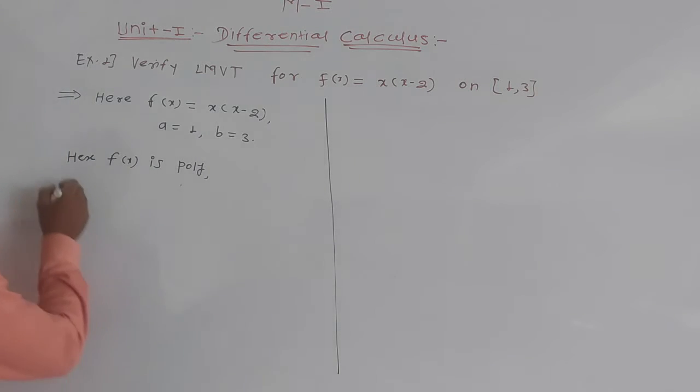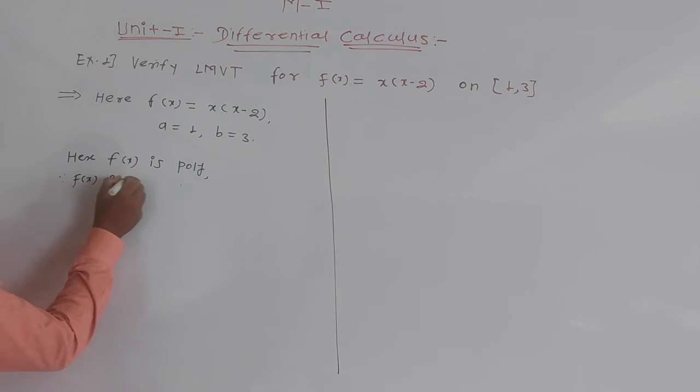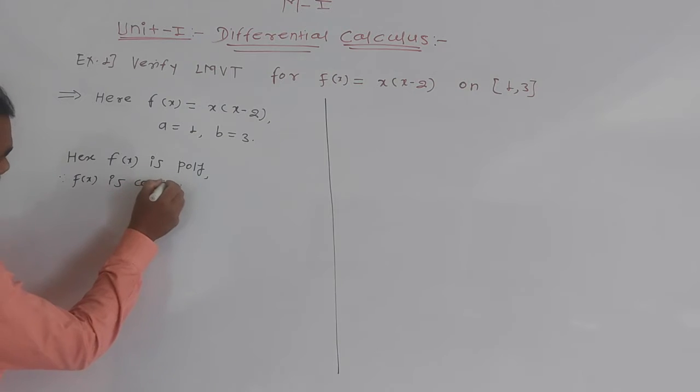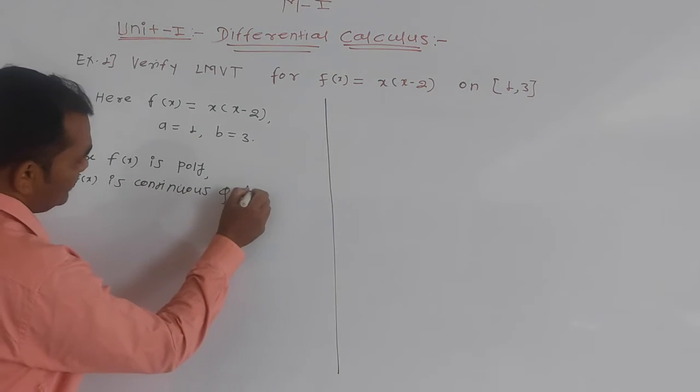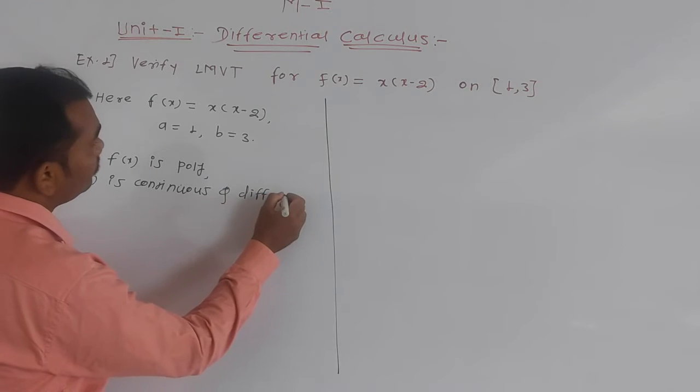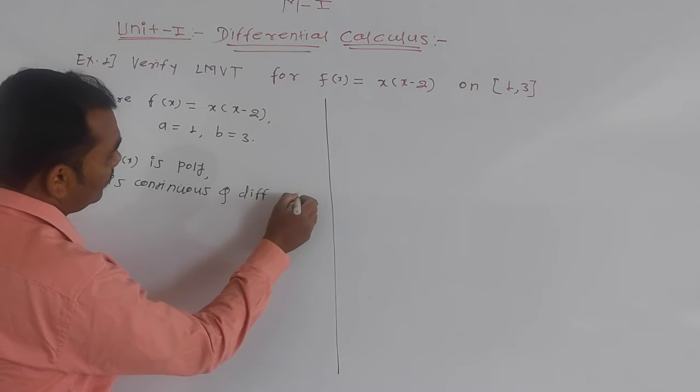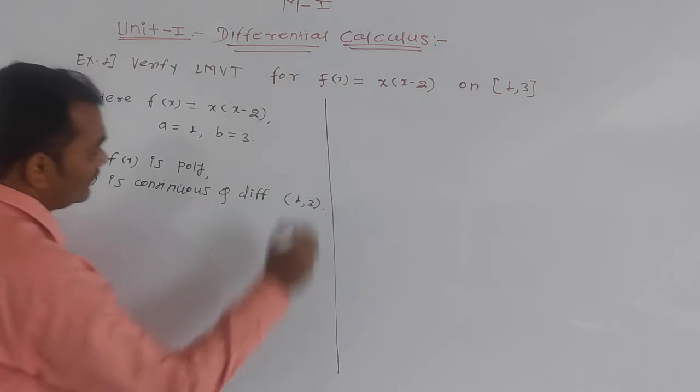Therefore, f of x is continuous and differentiable on the interval 1 comma 3. This is your interval.